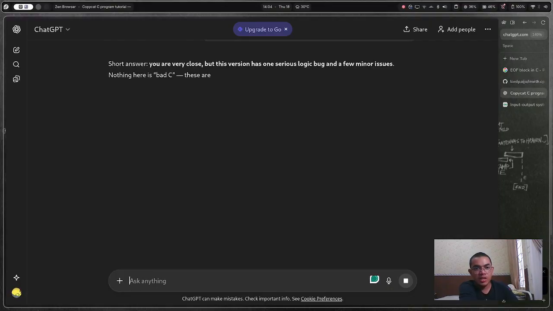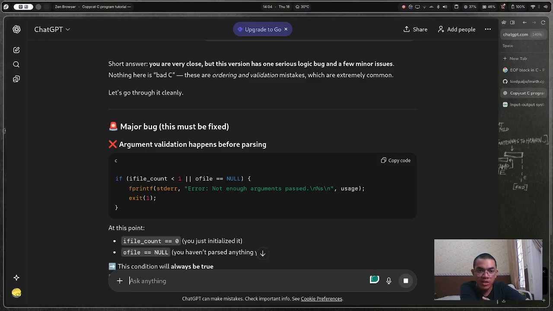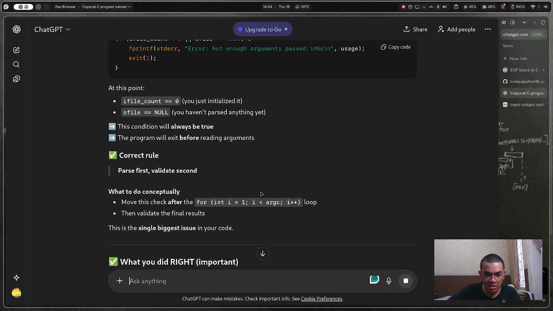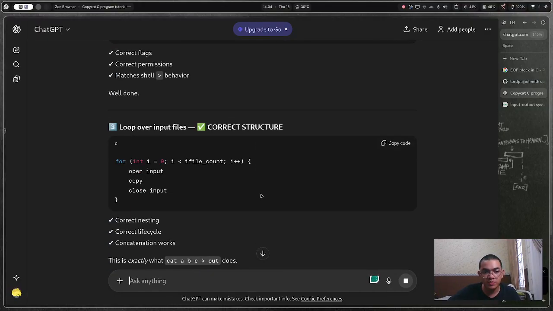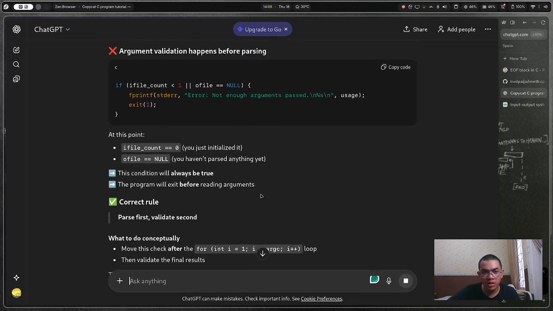Okay, yeah, you are very close, but the version has one logic bug and a few other issues. Nothing here is bad. See, there's argument validation, but what happens before parsing? You just initialized it. Correct rule: parse first, validate second. Loop over input files, correct structure. Open input, copy. Correct. Okay, so I need to parse first.